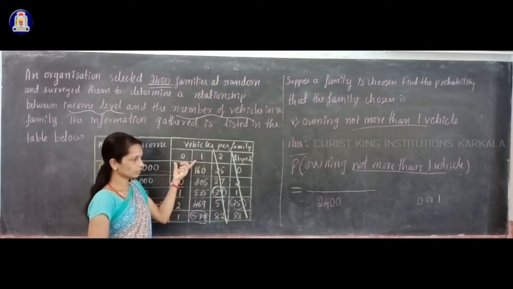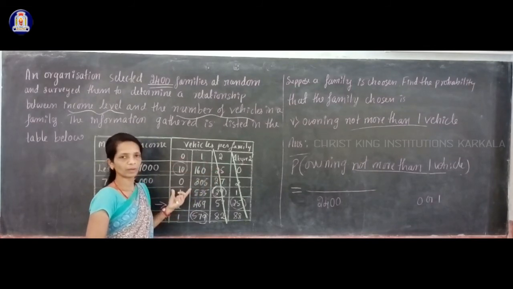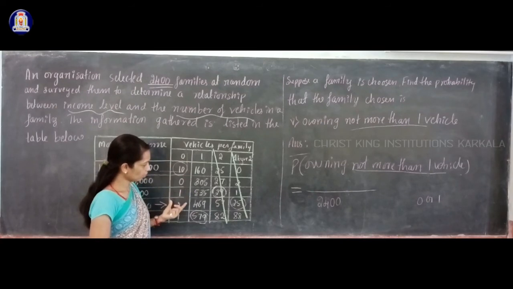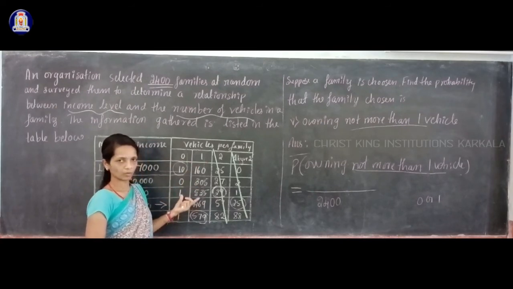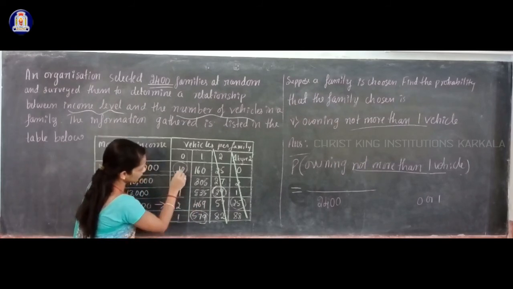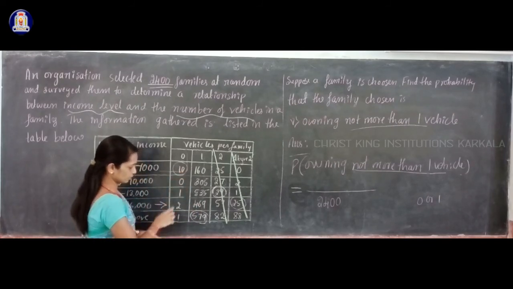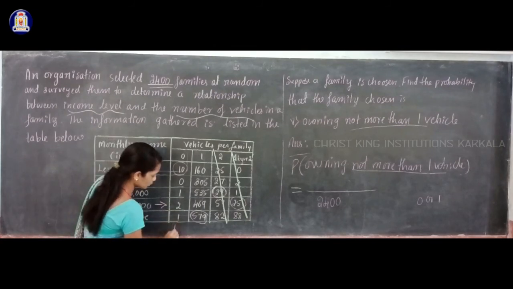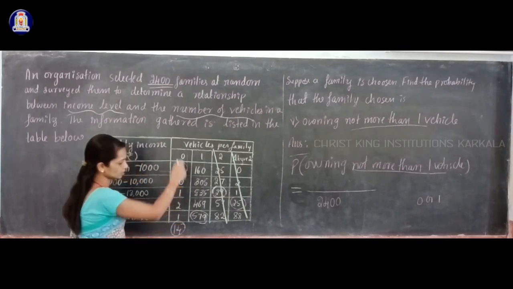So you have to take the number of families in the zero column and the number of families with one vehicle. That total gives how much? We see 10 plus 1 plus 2 plus 1, that gives you 14 total in this zero column.